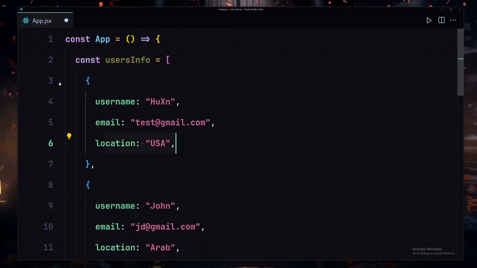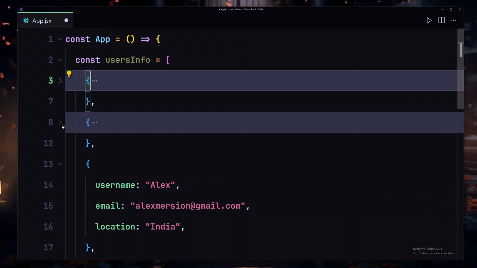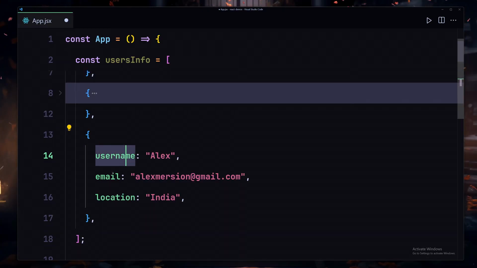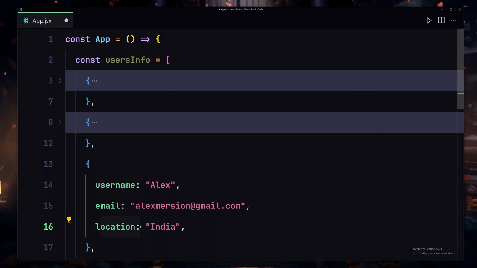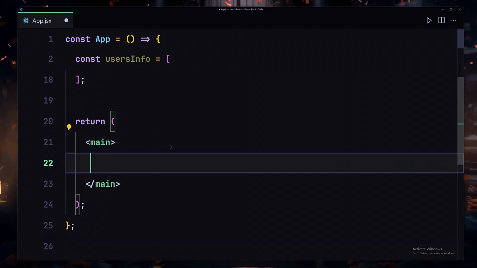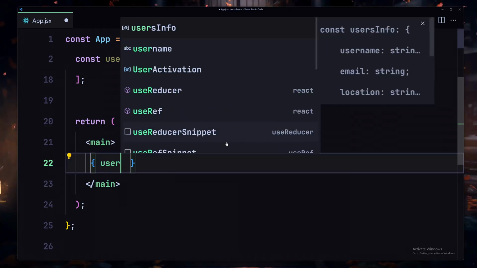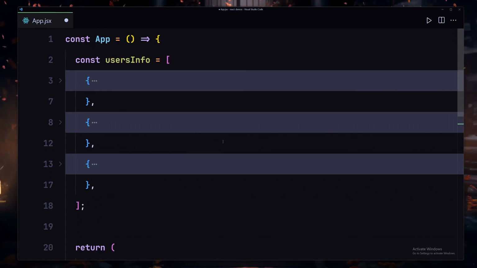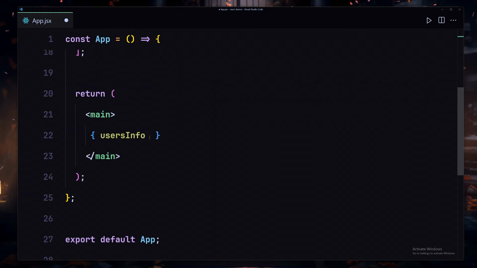So now I want to iterate over each element inside this array, and I want to render the username, email, and location for each user inside this user info. So how can I go about doing that? Well, to do that, we are going to be once again using our map method. So first of all, we have to go inside the JavaScript world, and then we have to use our user info. And what is the user info? User info is that array, and now we are going to be iterating over that array.